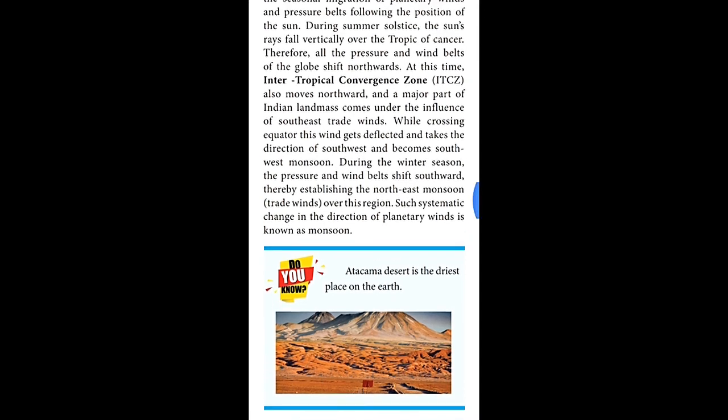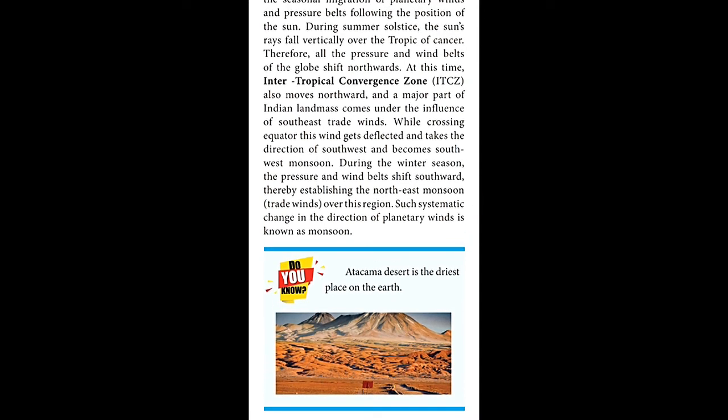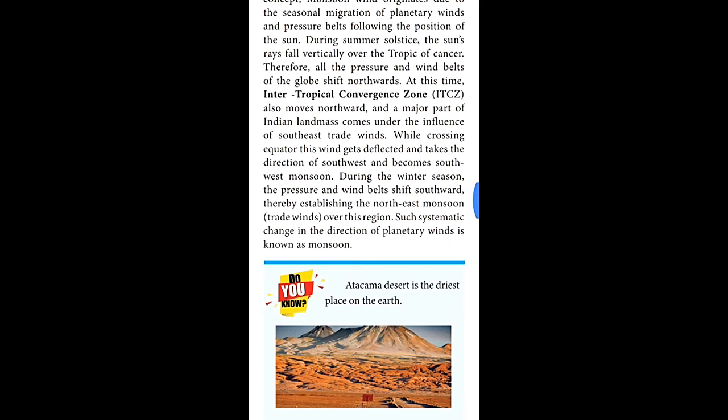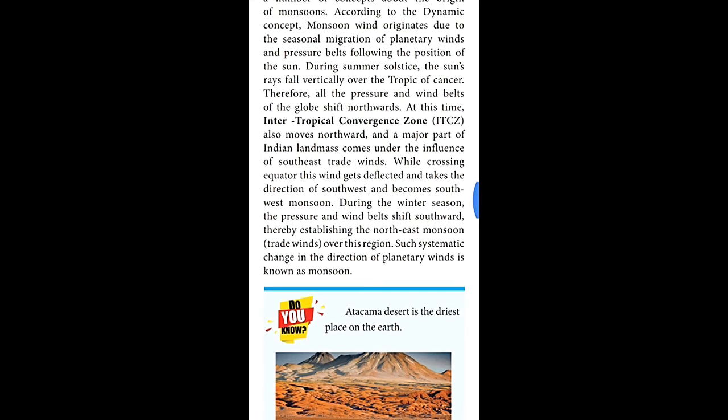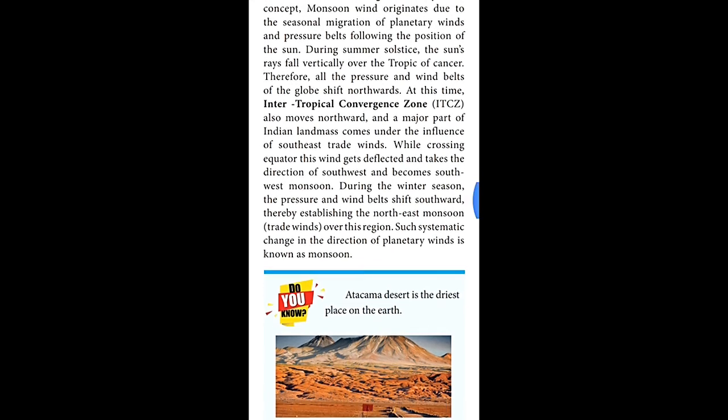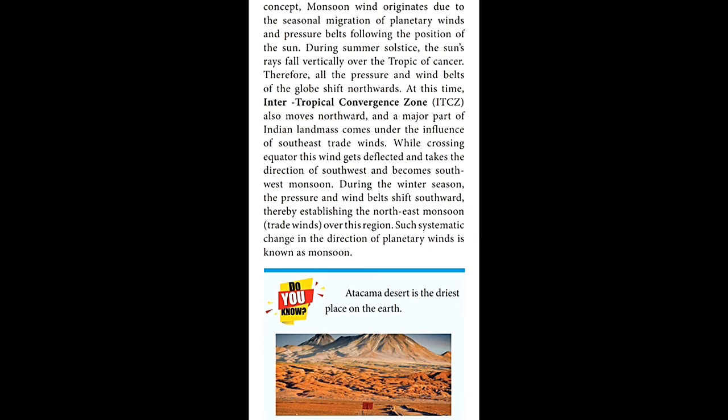You think, sir, this is a very simple thing. It's not a simple thing. Wind changes the climate, and that's the reason we call it monsoon. In Tamil Nadu, right now we are facing the summer season. At the end of May, with the help of the southwest monsoon, we will get sufficient rain.